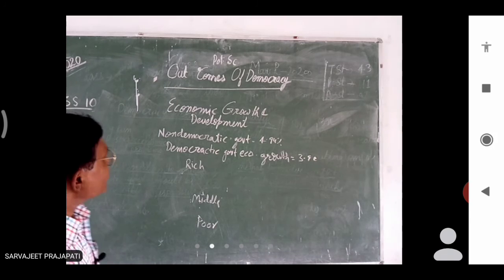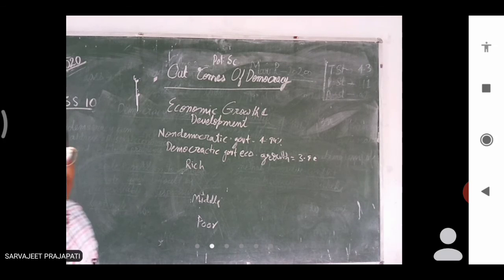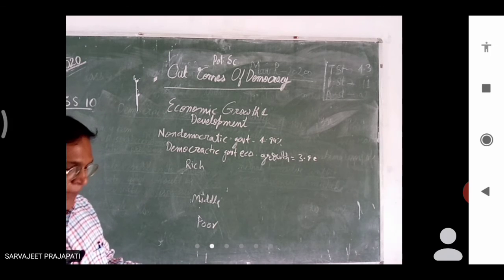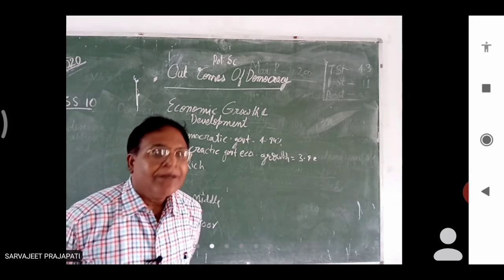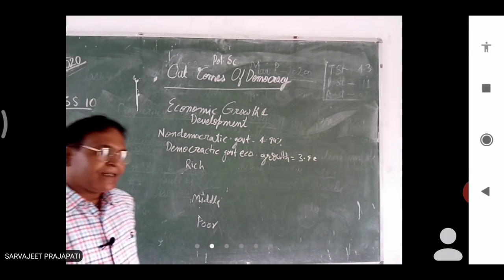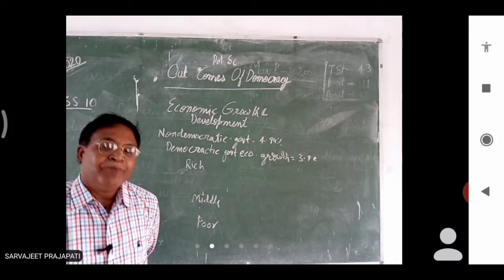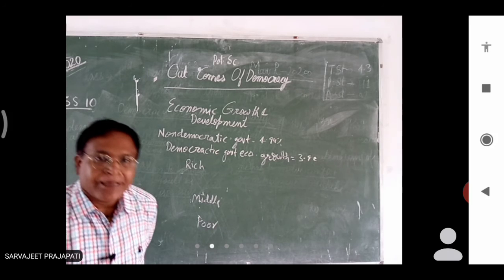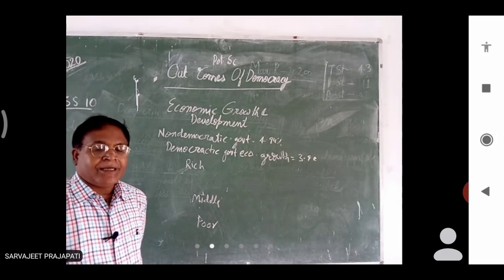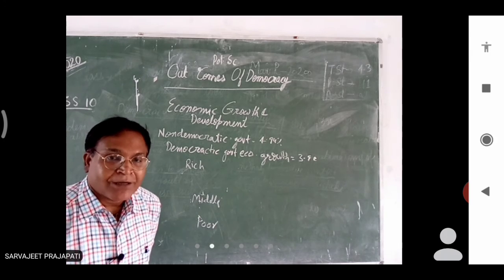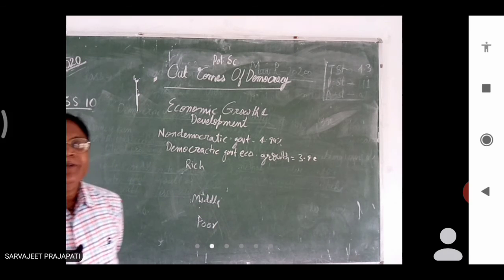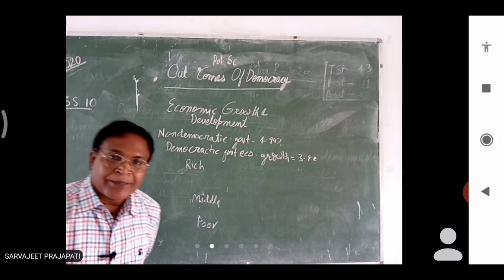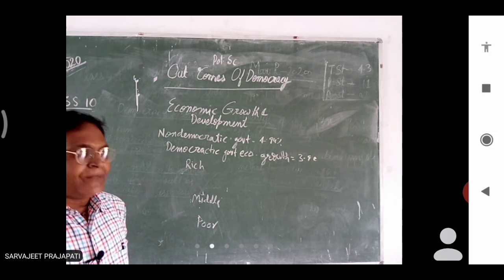This is a major question. Such inequality can be reduced by taking various steps, and poverty can also be reduced. We can reduce poverty, not only in our country but in every country, by making welfare programs. Government can provide subsidy. Government can start various types of programs to increase per capita income, or per head income.